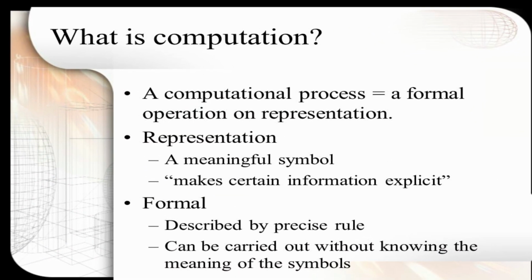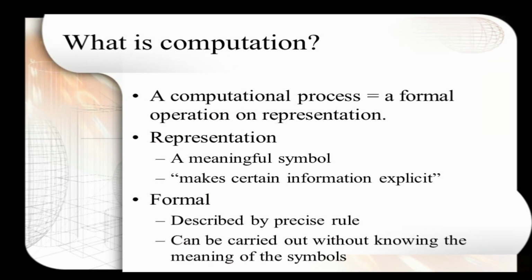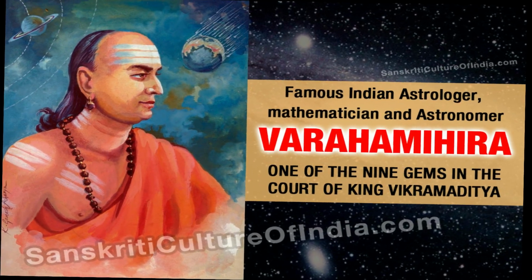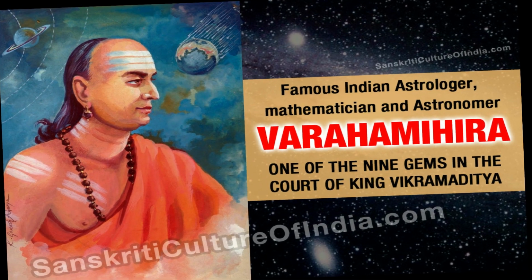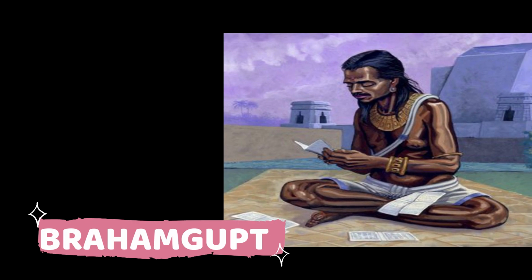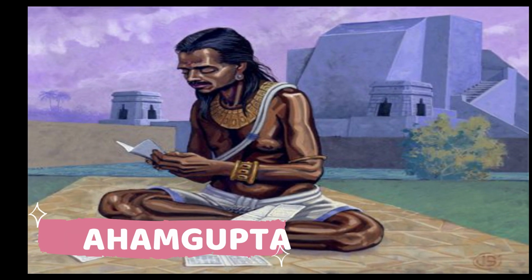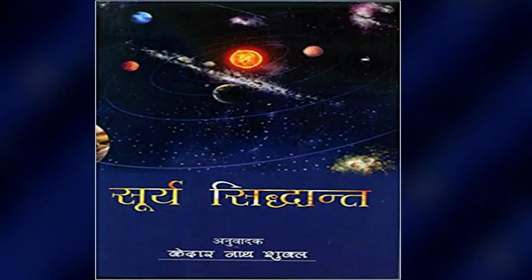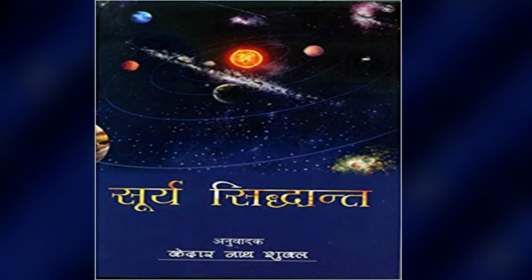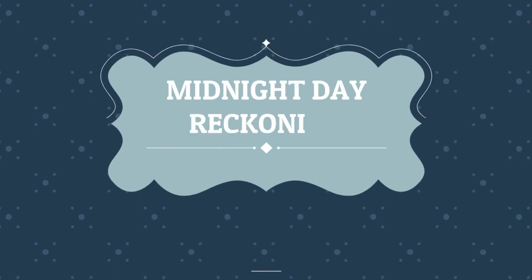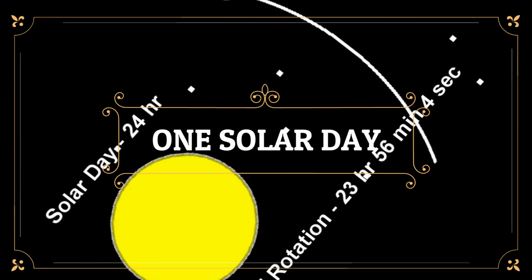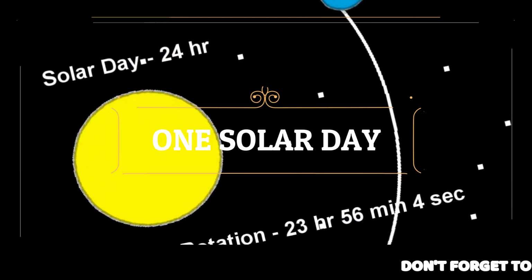It is based on astronomical computations, and we know this through the writing of Aryabhata's contemporary Varahamihira and later mathematicians and commentators, including Brahmagupta and Bhaskara I. This work appears to be based on the older Surya Siddhanta and uses the midnight day reckoning. Midnight day reckoning refers to the length of one solar day as opposed to sunrise in the Aryabhatiya.